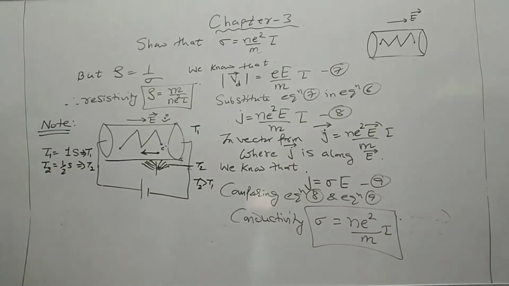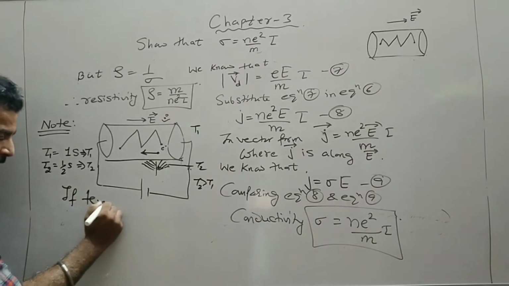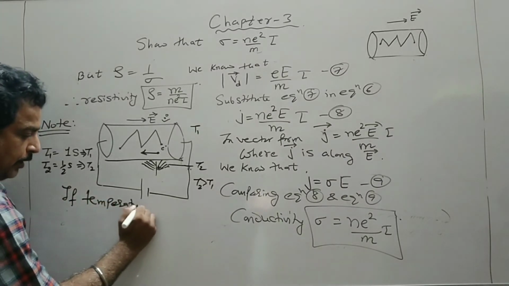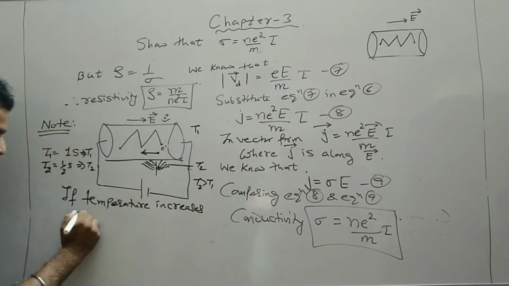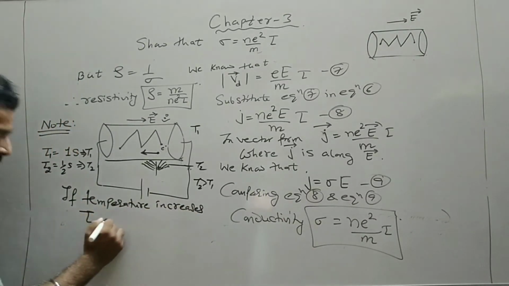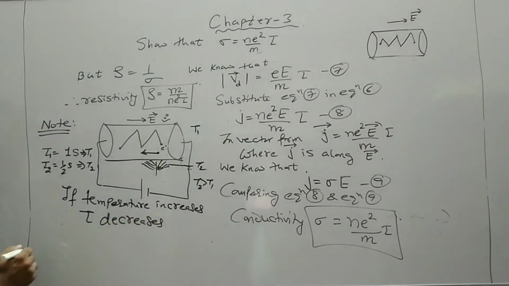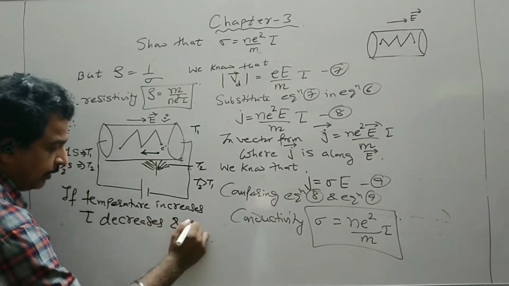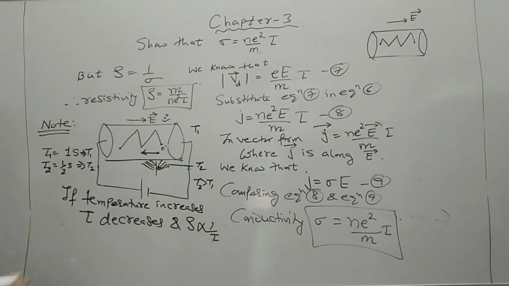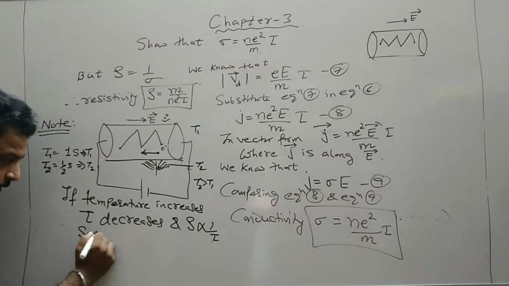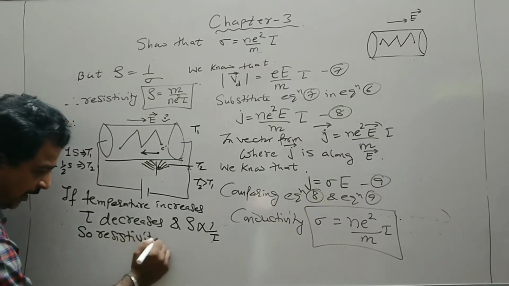So in other words, we can say that if temperature increases, relaxation time, that is tau, decreases, and resistivity is inversely proportional to tau, and so resistivity increases.